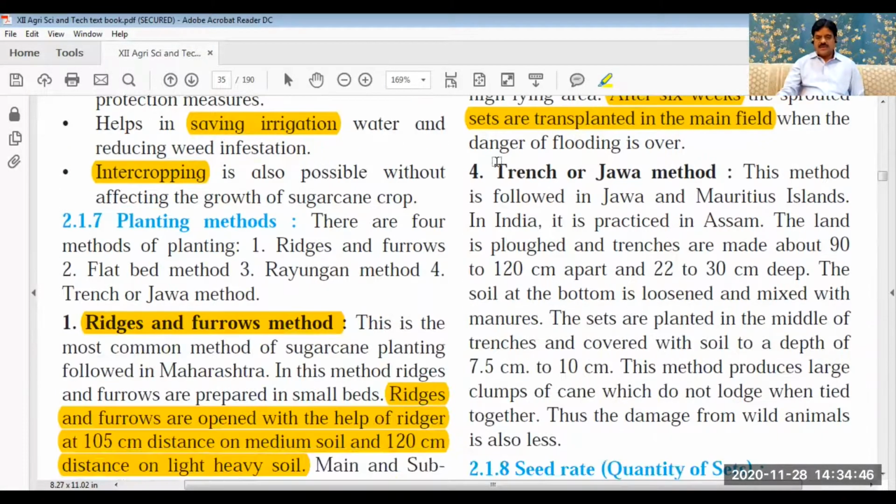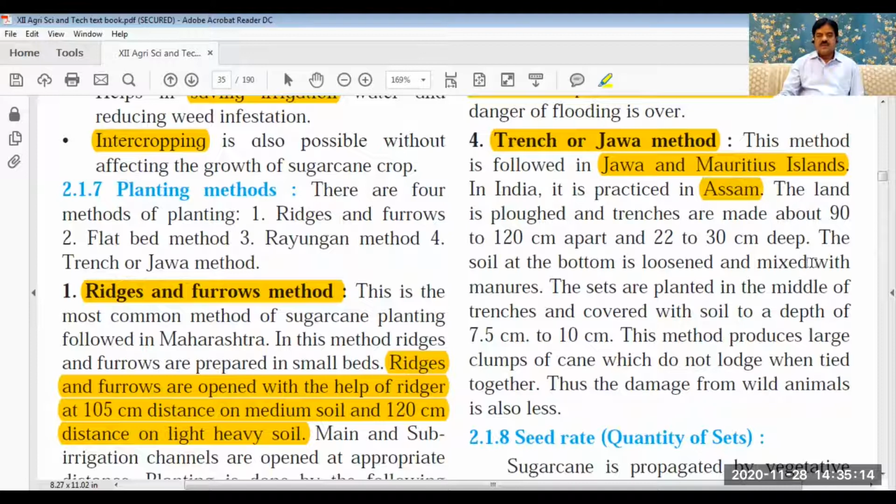Now the trench and Java method, this is the last method. Nowadays, people are following this method because it requires less water, meaning less irrigation and fewer other practices. Originally, this method was used in Java and Mauritius islands. It is also practiced in Assam.